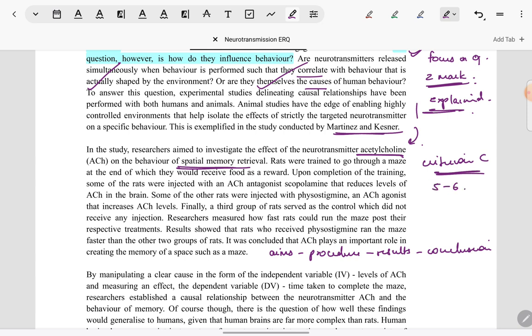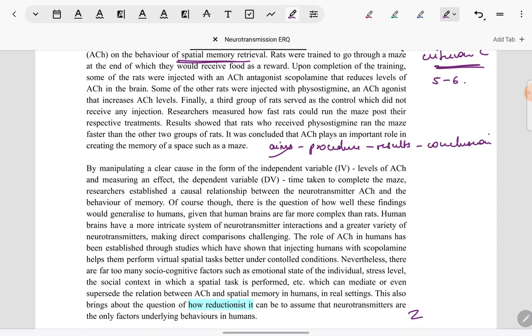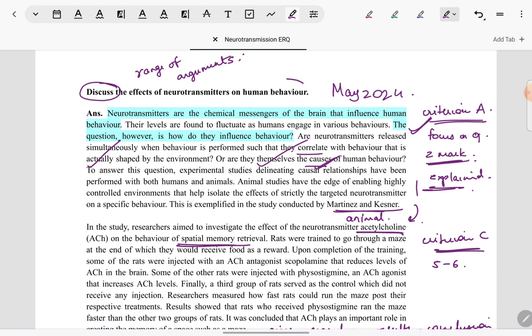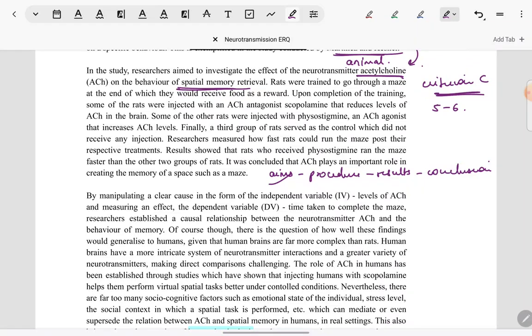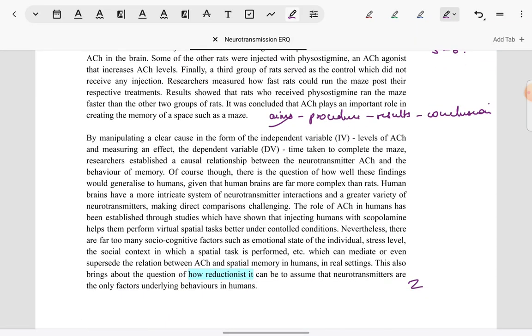It will score in the 5 to 6 mark band, because firstly the study is given elaborately, it is thoroughly explained, and it is used to develop the argument, because this study is addressing the question of whether neurotransmitters cause certain behavior. It is an animal study, yet it has been in the next paragraph linked to human behavior. That is how it would apply to human behavior has also been discussed. So still it continues to be fully focused on the question. So it still meets criterion A. At the same time, it is meeting Criterion C as well.